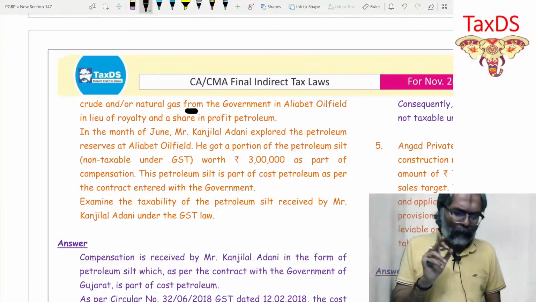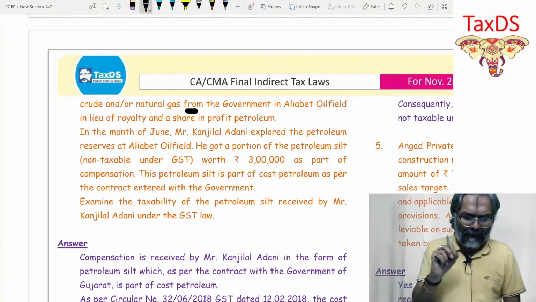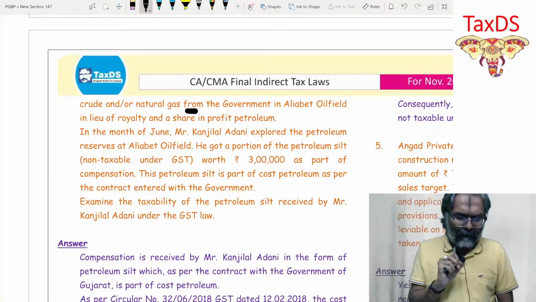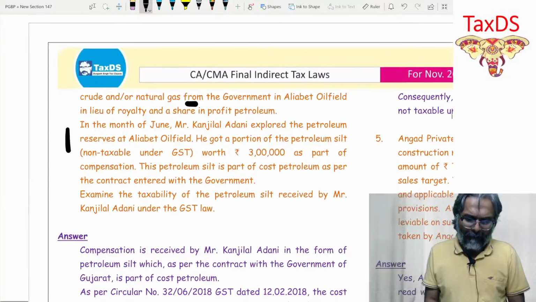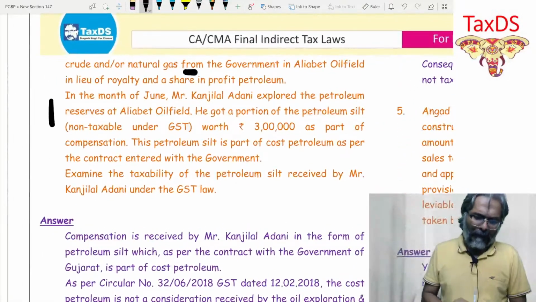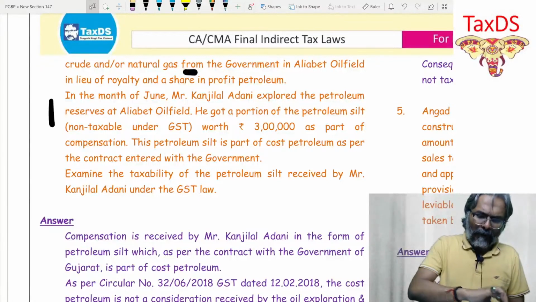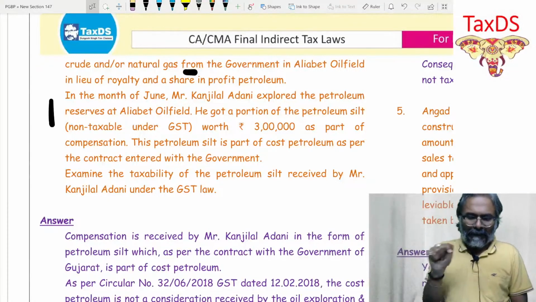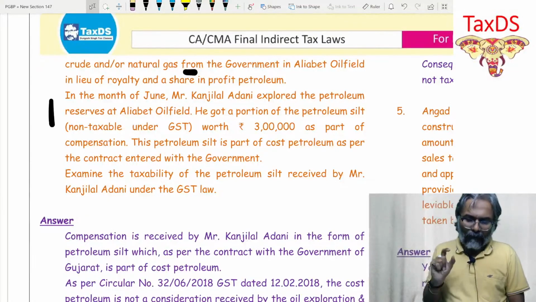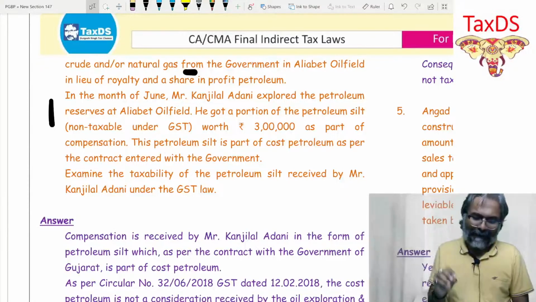In the month of June, Mr. Kanjilal Adani explored the petroleum reserves at Aliabet oil field. He got a portion of petroleum worth rupees 3 lakhs, as part of compensation.